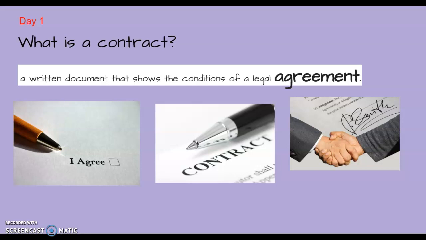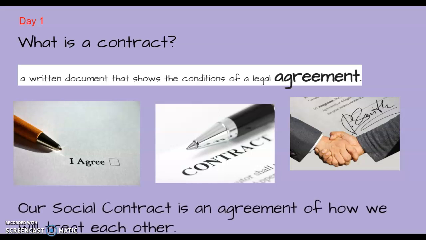I'll use our slides to help record our information. That will be like our written document. After we answer our questions to decide how we'll treat each other, we'll come to an agreement. That means we all say that we will do the things that we agreed on in our contract. Our social contract is an agreement of how we will treat each other.